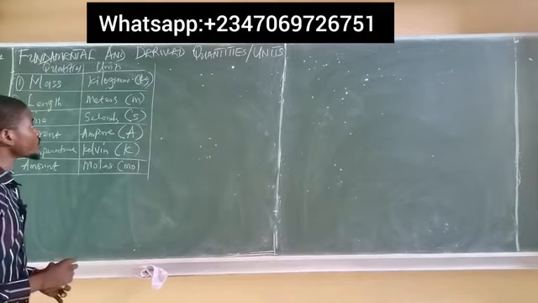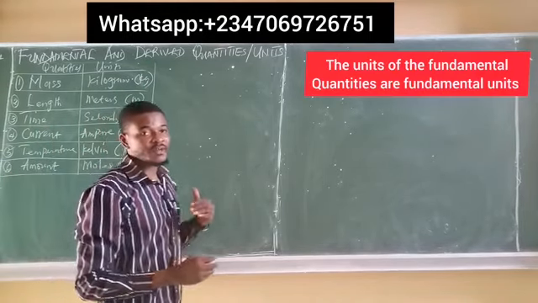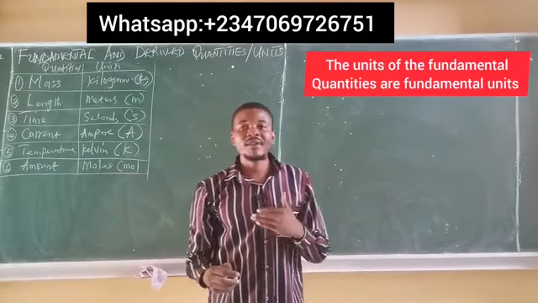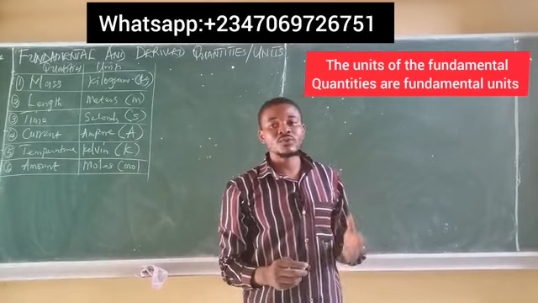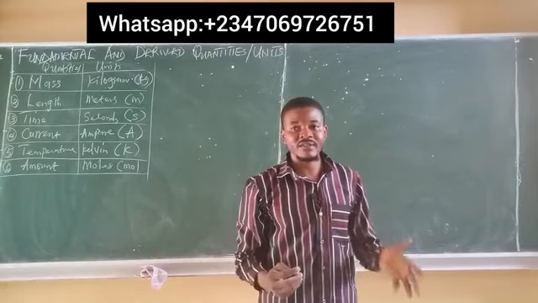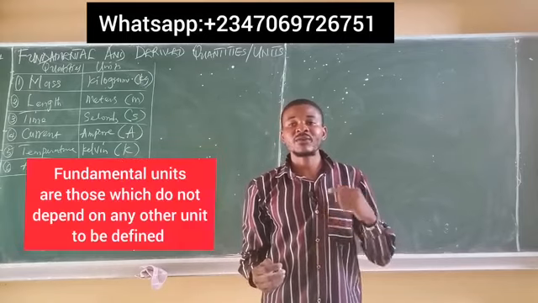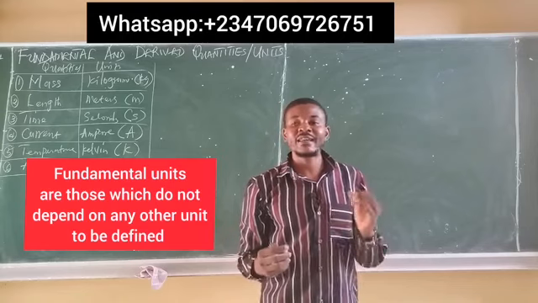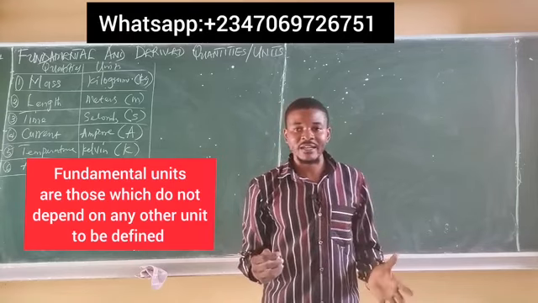It is important for you to know that the units of fundamental quantities are simply called fundamental units. So if we define fundamental quantities as those quantities which do not depend on any other physical quantity to be defined in physics, then it also means that fundamental units are those units which do not depend on any other units in physics to be defined.